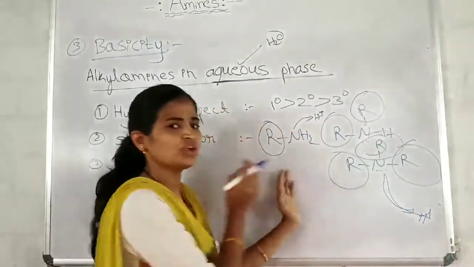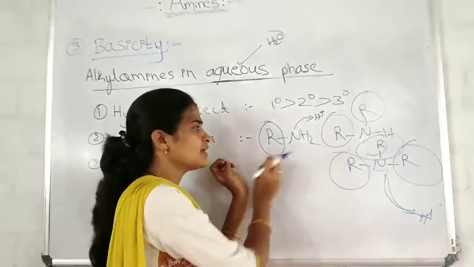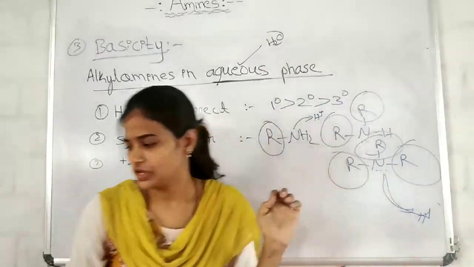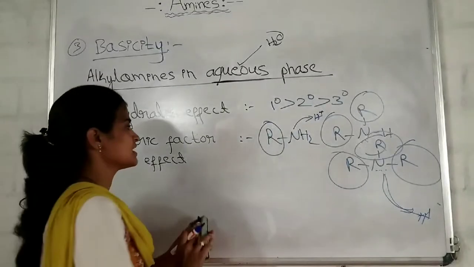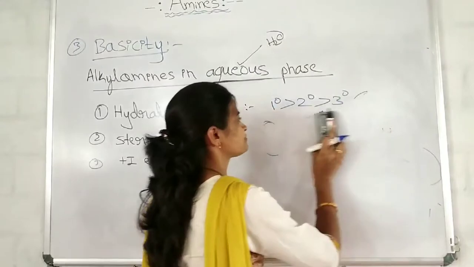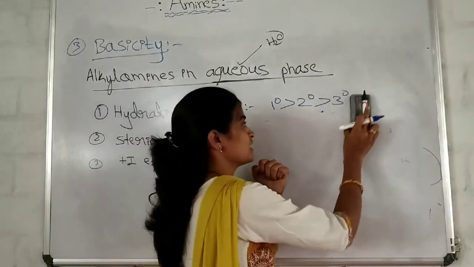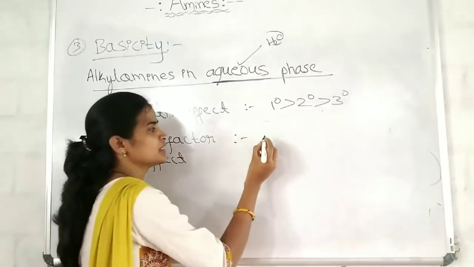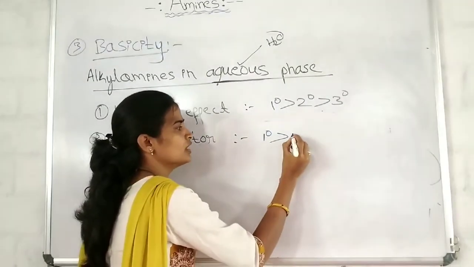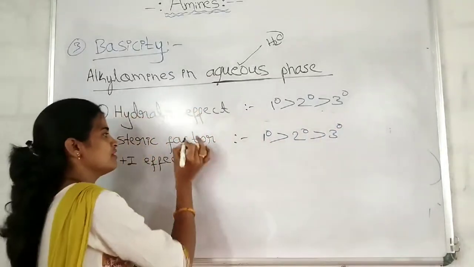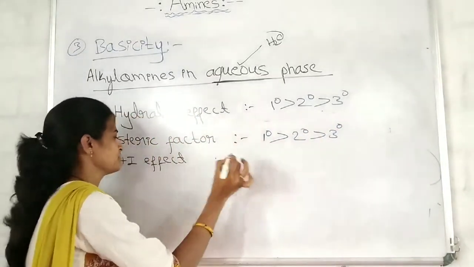With this explanation, we understood that lesser the number of alkyl groups, greater is the basicity, isn't it? So, if I consider the steric hindrance, what is the order of basic nature I write? In primary, secondary, tertiary, which has the fewer number of alkyl groups? Primary, isn't it? Primary is more basic than secondary, which is more basic than tertiary. When is it? When I consider the steric factor.